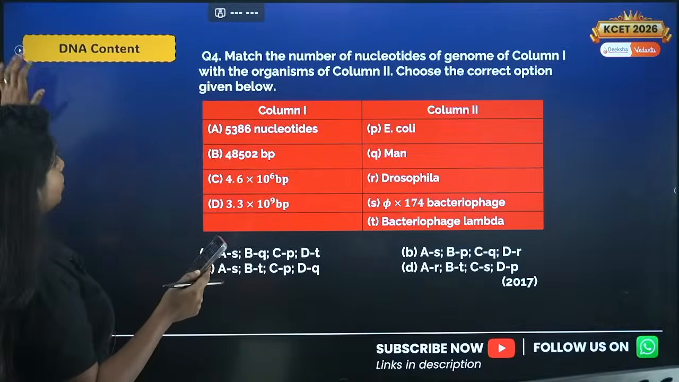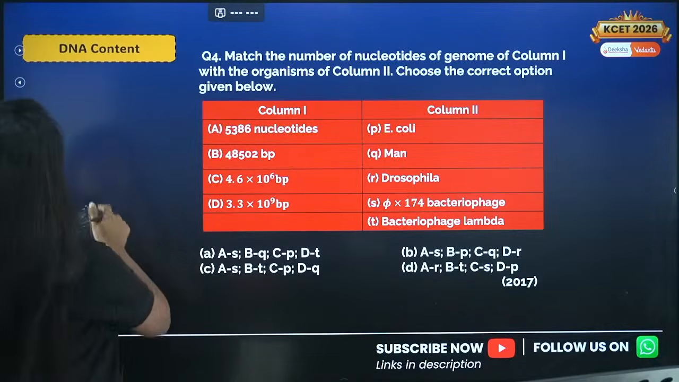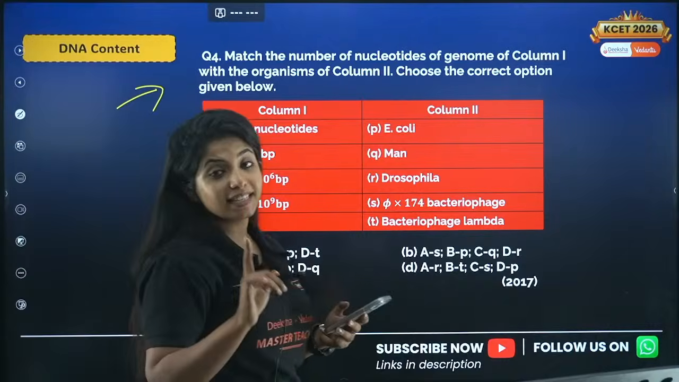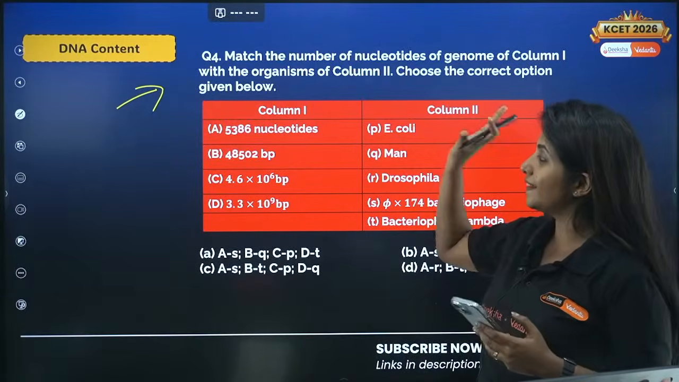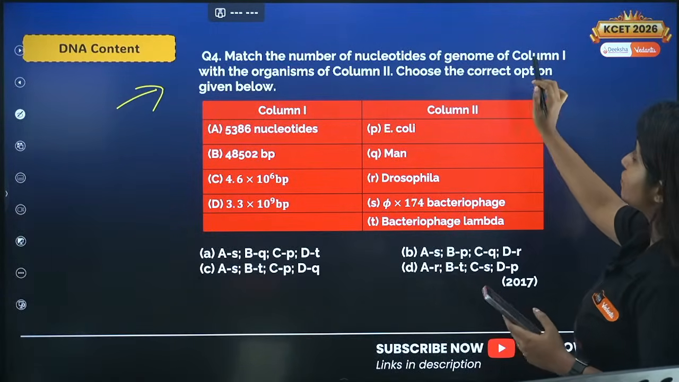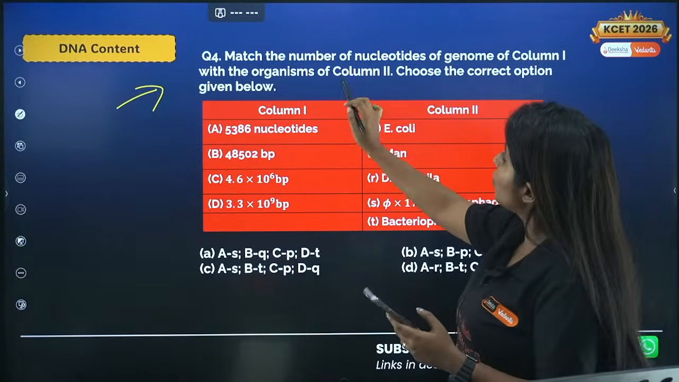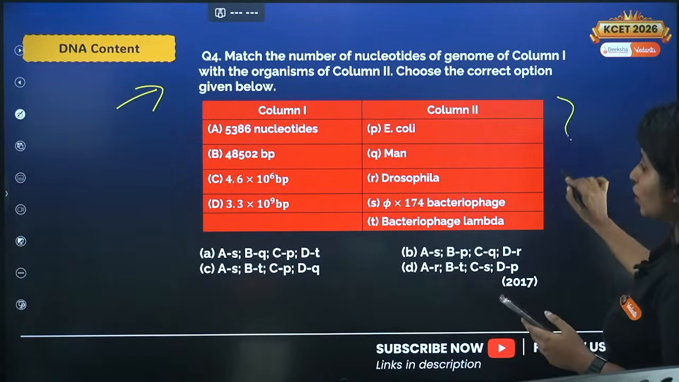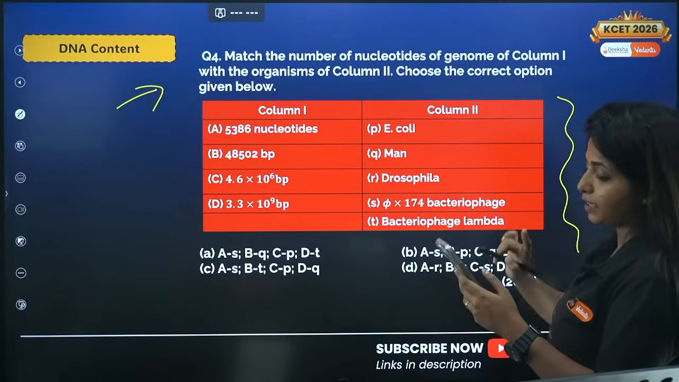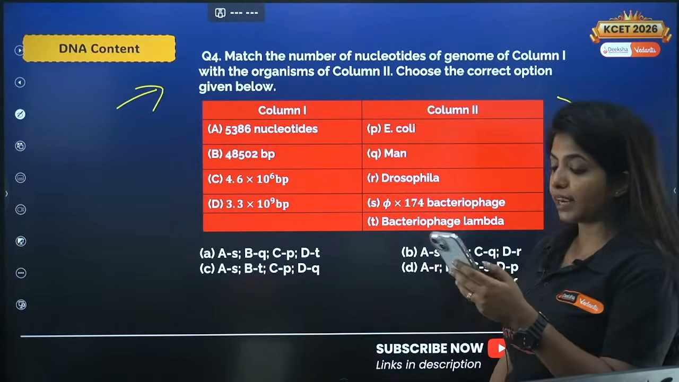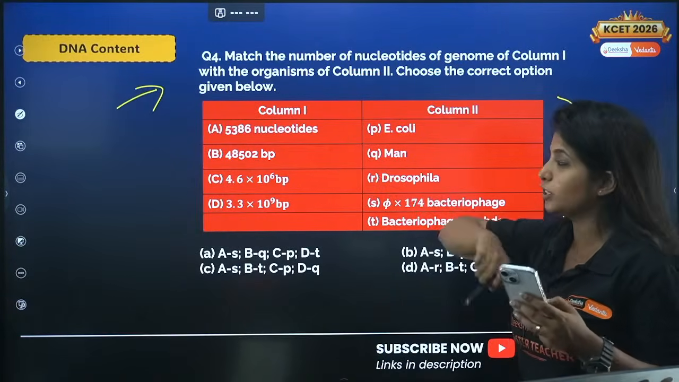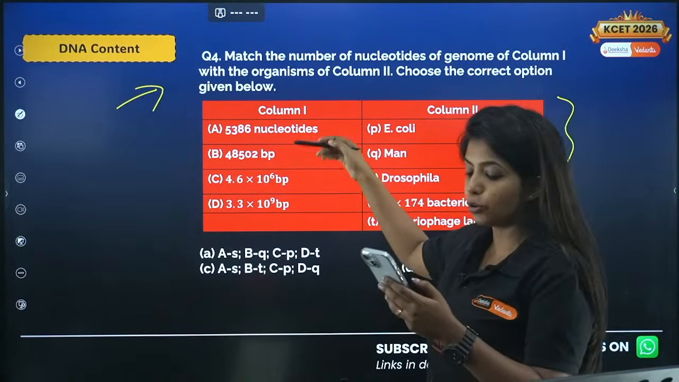Okay? Chalo. Next question. Try this out, and this will be done only by the children who have read the NCERT really well. So it's about the DNA content. Match the number of nucleotides of the genome of column 1 with the organisms of column 2. Choose the correct option given below. So over here you have all the options. You have to choose what is right. So 5386 nucleotides, in which organism do you find 5386 nucleotides only? 4850, you have so many options.